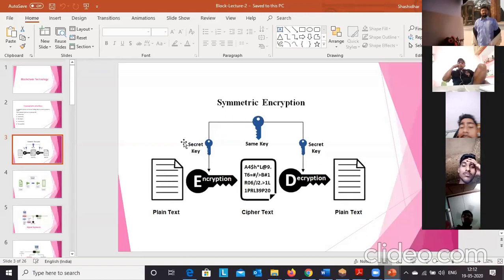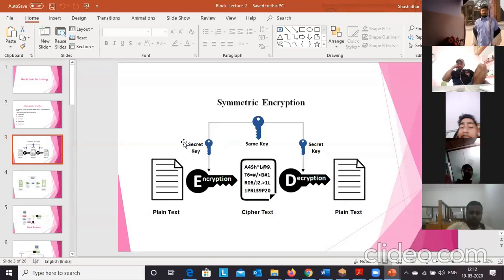Why is it called symmetric encryption? Because the encryption and decryption processes are based on a single key. The key used for encryption and decryption is the same.